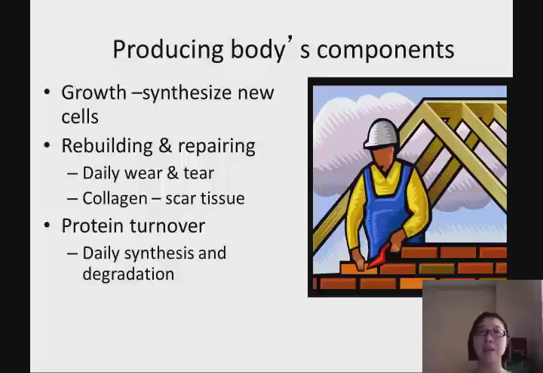So think about hair. How many hairs do you lose every day? We have to rebuild and remake those hairs. That's why we have to consume protein daily. And collagen is also made from proteins. They form our scar tissue when you have a wound.